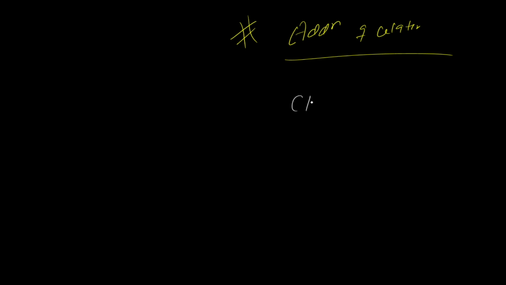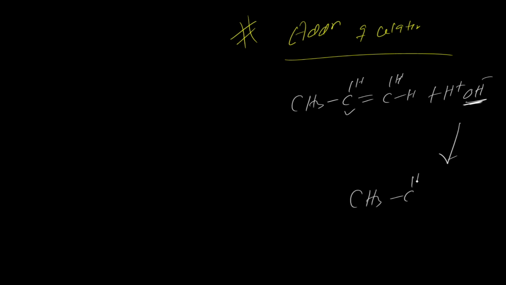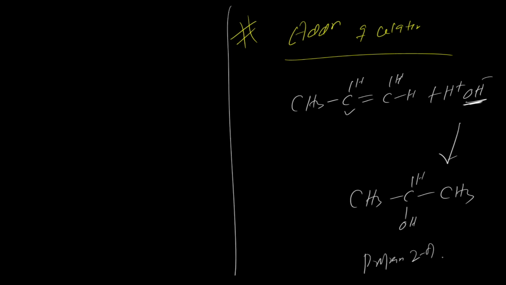Suppose we take CH3 CH double bond CH2. In water we have H plus OH minus. The negative part is this one, and this has less hydrogen, so it will attach over here. So CH3 CH OH CH3, and this is propan 2 ol. I think you understand the Markovnikov rule very easily.